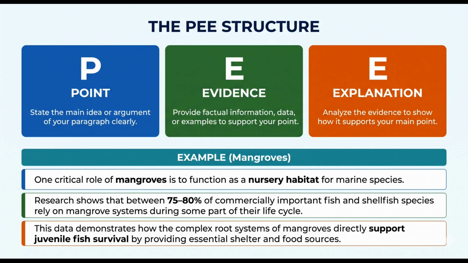Explanation. Without mangroves, juvenile fish survival declines, which directly reduces the adult fish populations that coastal communities depend on for food and income. 3 sentences, 3 parts. Every extended explain answer should follow this structure.